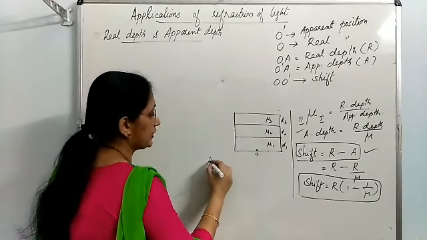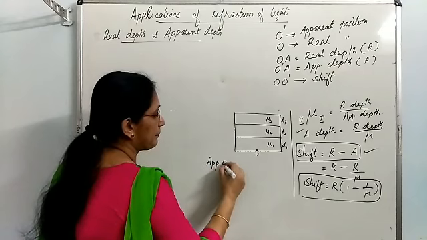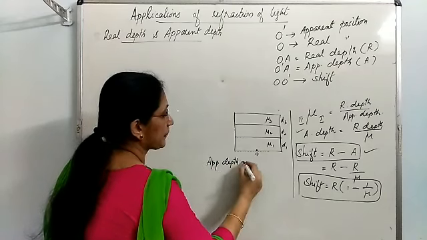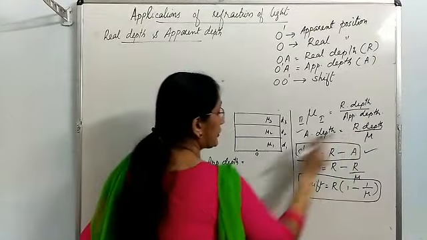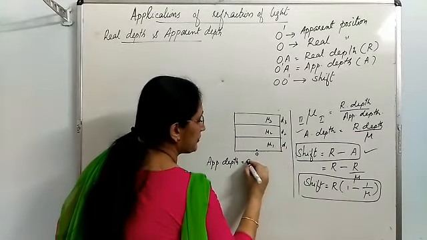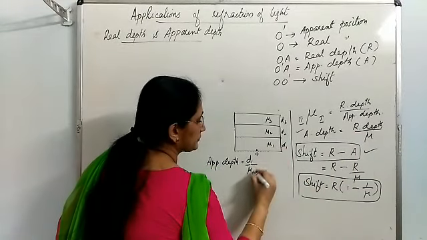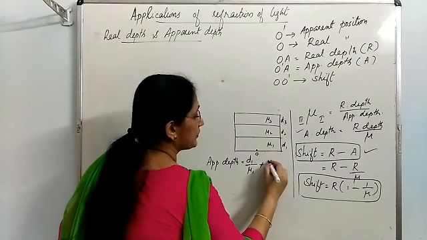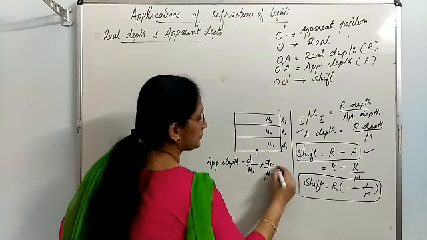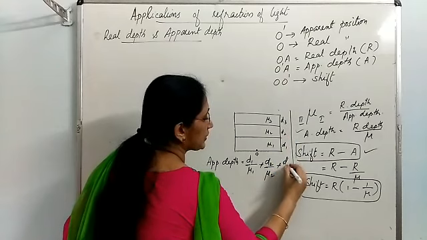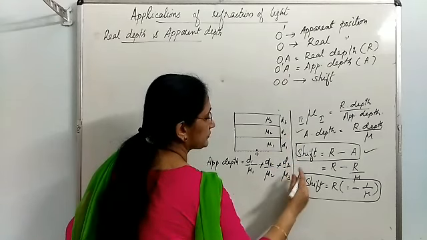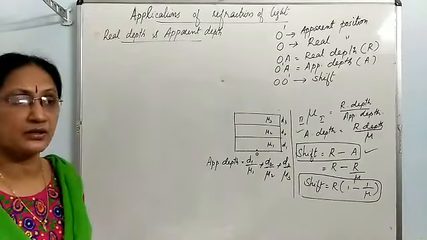So the total or the final apparent depth will be D1 by mu1 plus D2 by mu2 plus D3 by mu3. This is the way to find out the apparent shift.